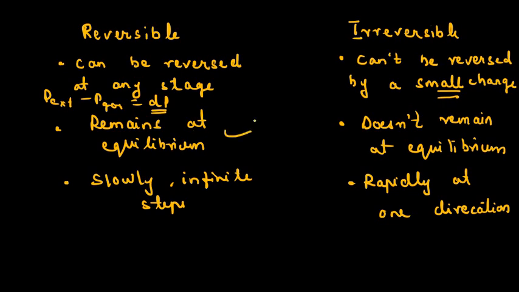Again, a reversible process takes place very slowly and thus remains at equilibrium, whereas the irreversible process occurs very rapidly and thus does not remain at equilibrium. A reversible process takes infinite time and infinite steps, very slowly, whereas the irreversible process takes place rapidly in only one direction. So this is the difference between the reversible and the irreversible process.